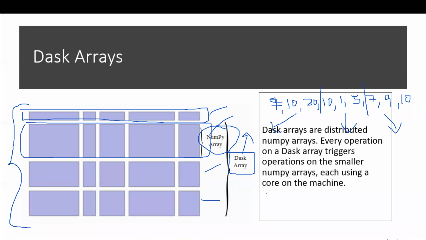So here I have 7, 10, 20 as one chunk in my Dask array, and here I have 10, 1, 5 as another chunk. The third one is 7, 9 and 10, right?